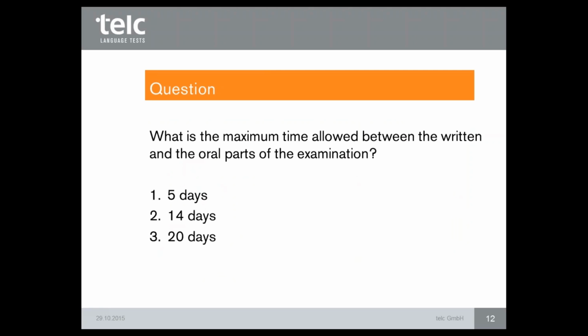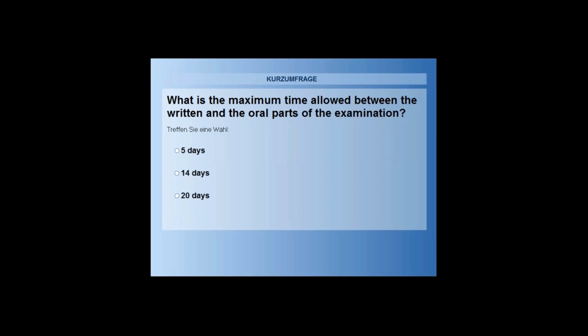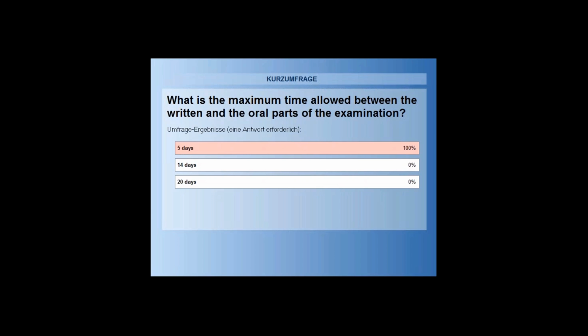Now we have the second question. What is the maximum time allowed between the written and the oral parts of the examination? 5 days, 14 days, or 20 days? So we'll give you a few minutes to tick your answer. And now we have the evaluation. 100% 5 days. No, I'm sorry. The maximum time allowed between the written and oral parts of the examination is 14 days.